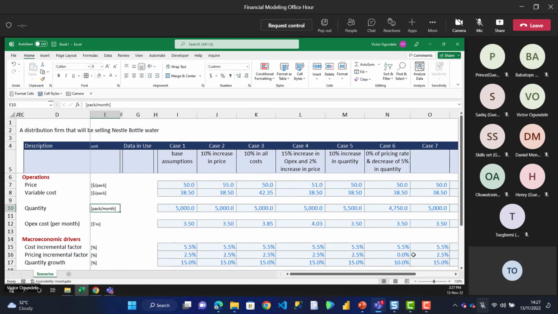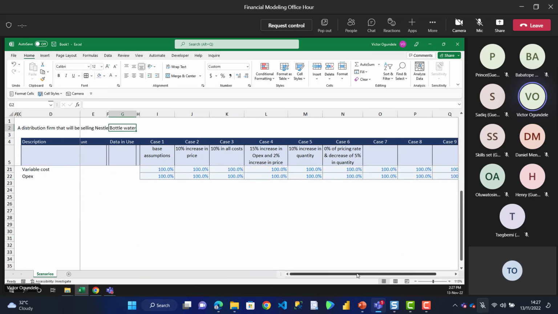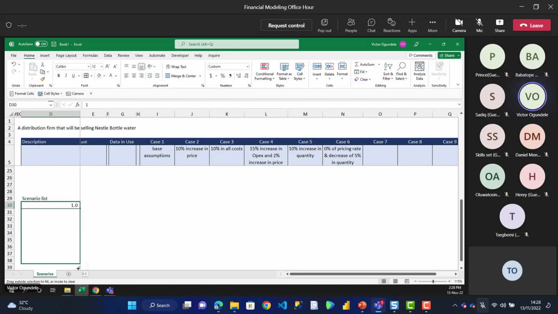Now with this, I need to create something we call our switch box. By the time I'm through with the model and I want to share it with my clients, I want my client to be restricted to certain selections. So what I can do is come somewhere down here and call this my scenario list. I'm going to type 1. Then I drag down with control, which should automatically increase the number for me.